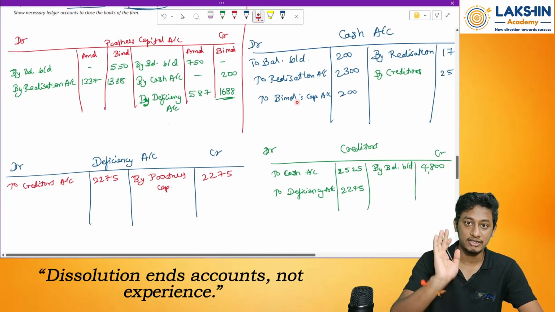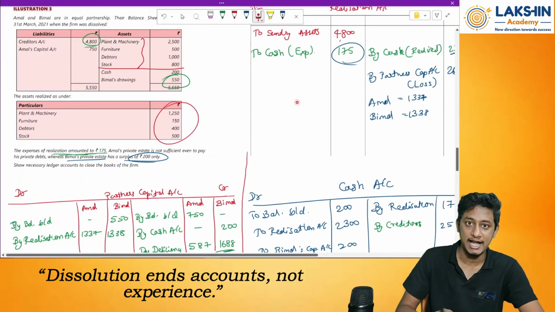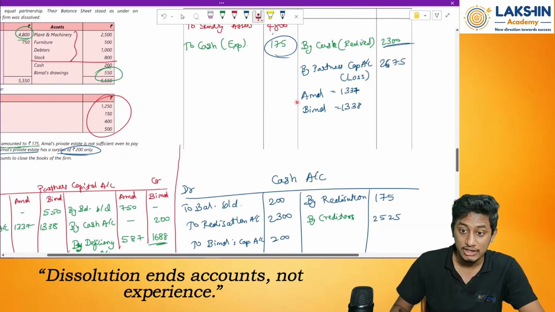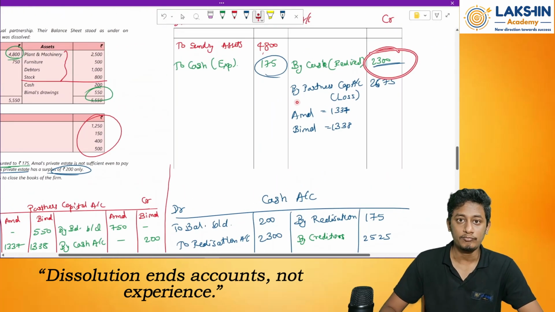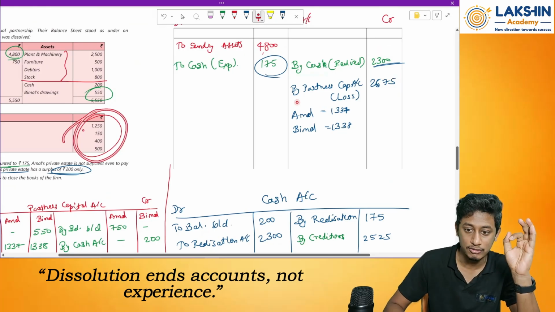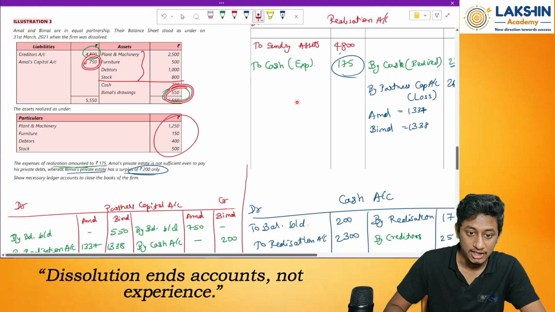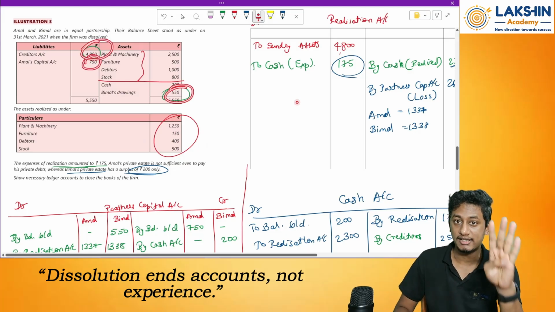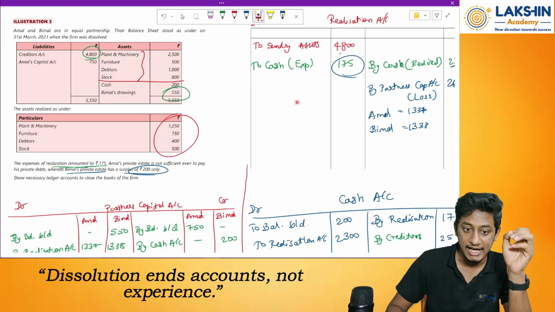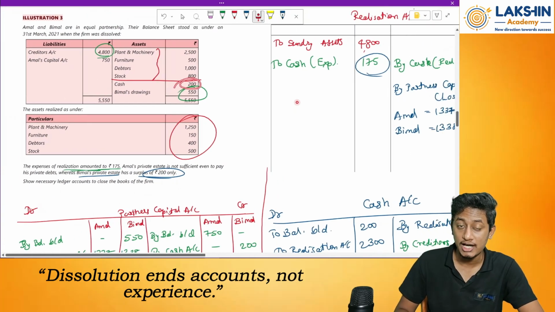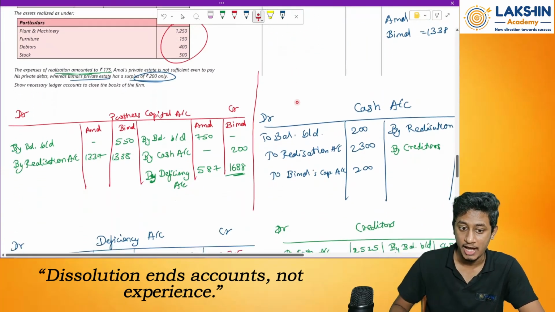See, in this case, it is implied that all the liabilities cannot be paid off. How will I know that? Because here, through realization, how much have I received? Only 2300. And even the partners' capital is not enough to pay off the 4800 worth of creditors' liability, right? And I don't have enough cash balance in my account. Because of that, I will come to know that I have a deficiency account to be maintained.